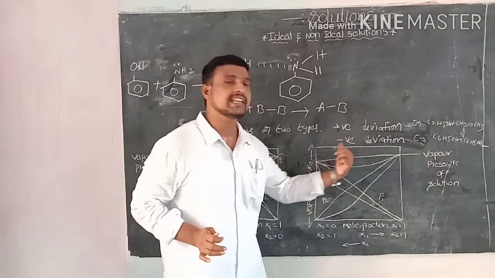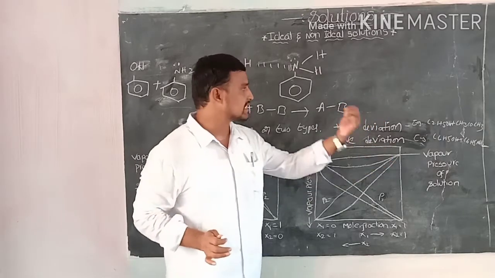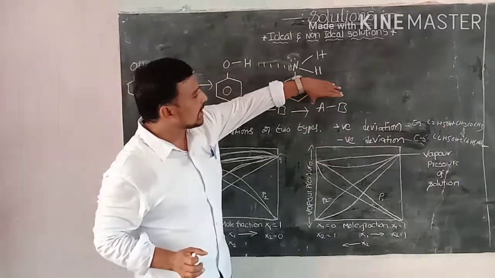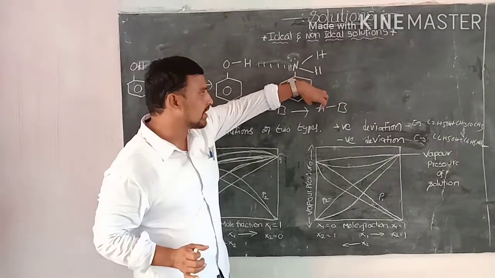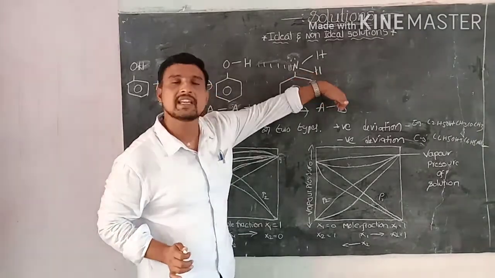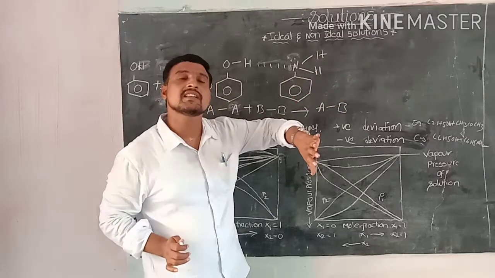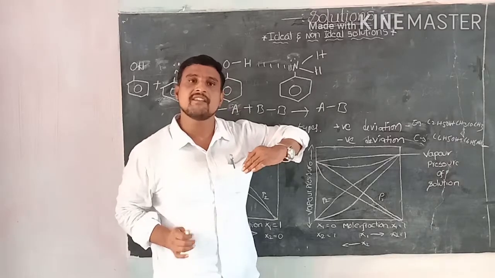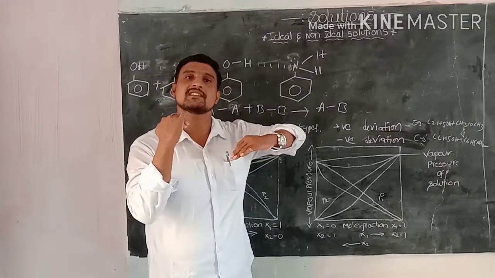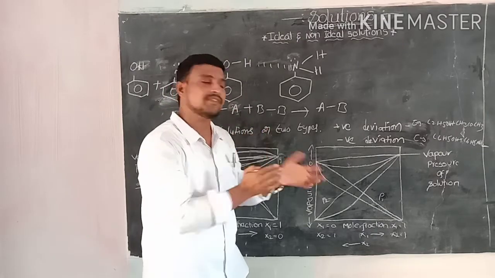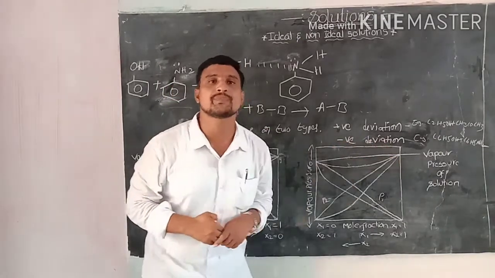Vaporization decreases, vapor pressure also decreases, so this leads to the formation of negative deviation from Raoult's law.